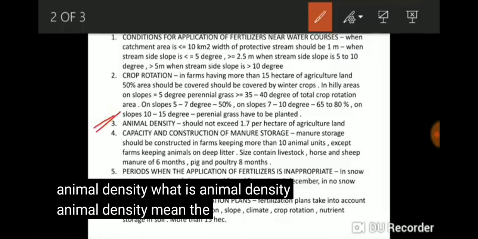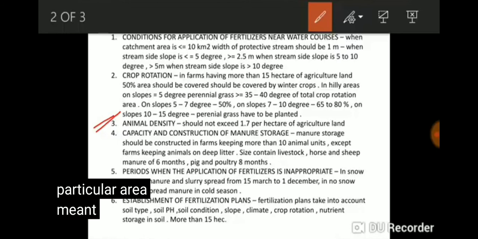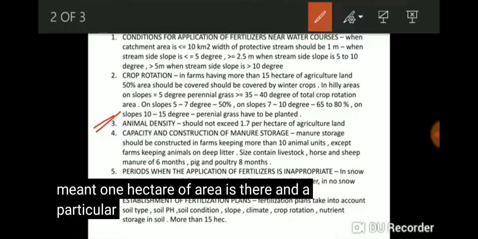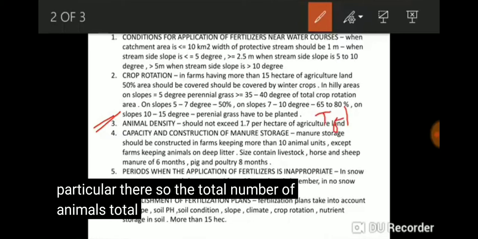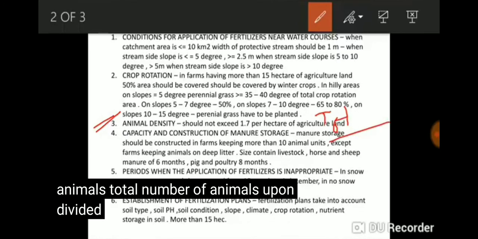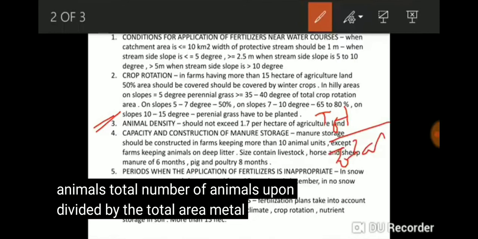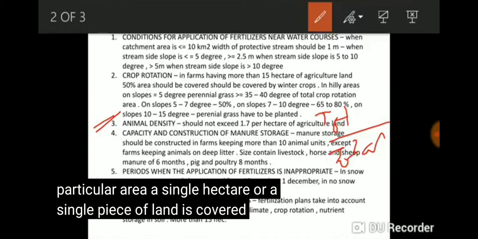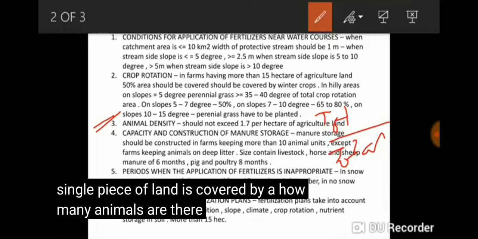Animal density means a particular area, say 1 hectare of area, and a few animals are over there. So the total number of animals divided by the total area, meaning a single hectare or a single piece of land is covered by how many animals. So that is the animal density.